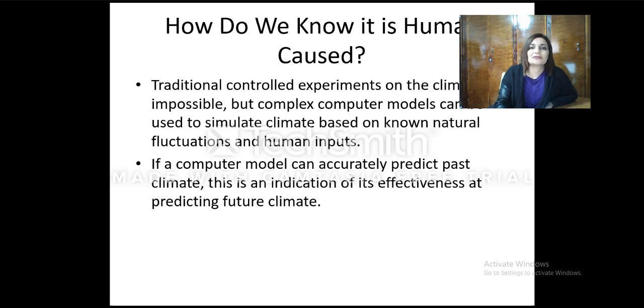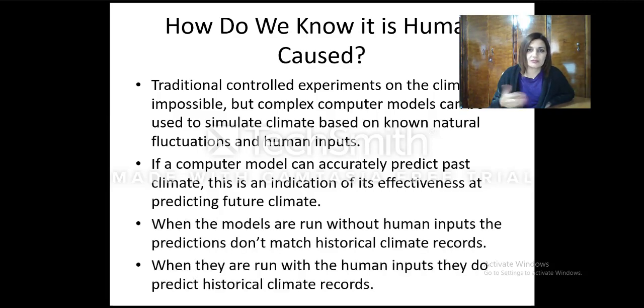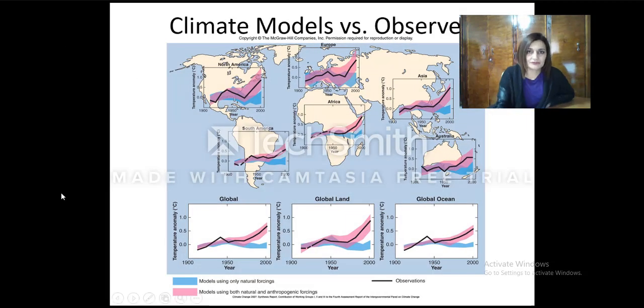How do we know it is human caused? Well, definitely there are certain simulations that can be done, computer models, where they try to fit in a particular formula, a particular measurement, only natural causes, and then they try to see whether natural plus anthropogenic is having an effect. And then they compare the projections and see where we fit in currently, how is our current situation with the weather and the CO2 level.